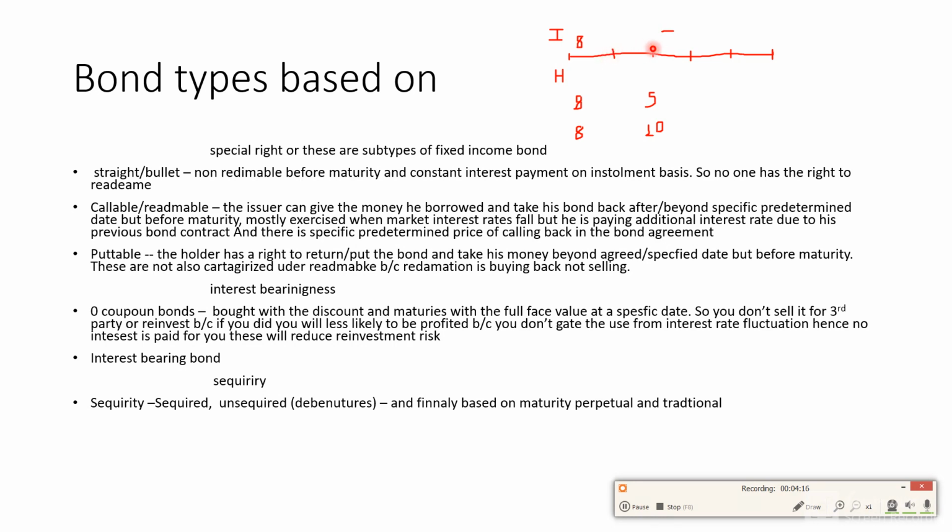So in a term bond, no one has a right to redeem, whether the issuer or the holder. It means if the market interest rate drops, the issuer is obligated to fulfill its contract obligation, whether he is happy or not. However, this is the advantage for the holder, because he is receiving 8% interest, while other investors in the market are receiving 5%. Also, if the market interest rate goes up from 8% to 10%, the issuer is paying 8% when other competitors in the markets are paying 10%. In this scenario, the issuer is benefited.